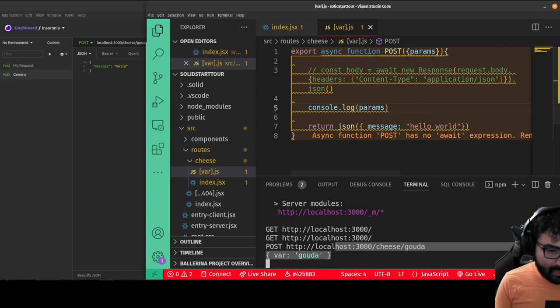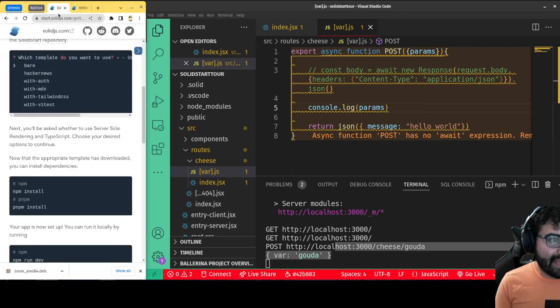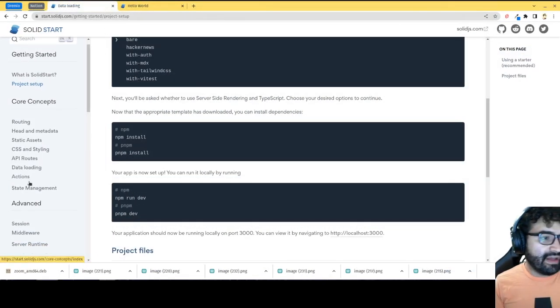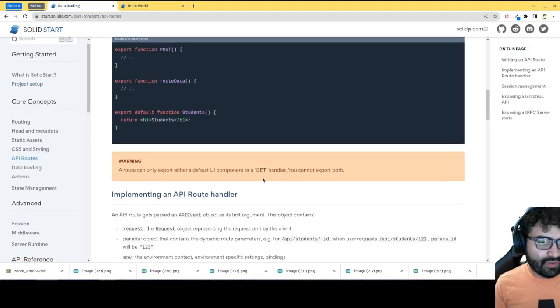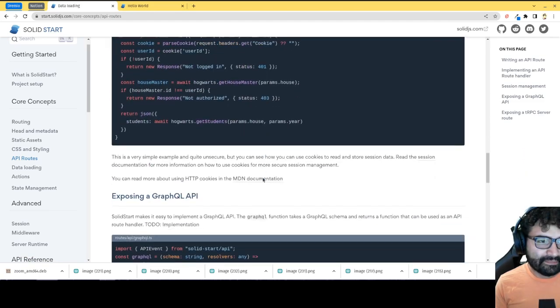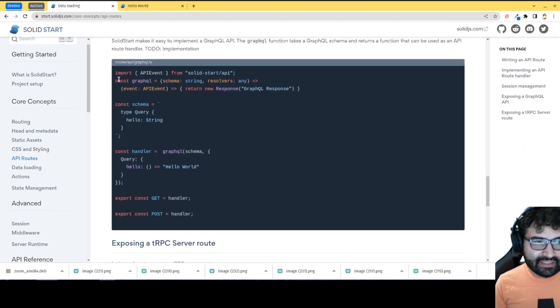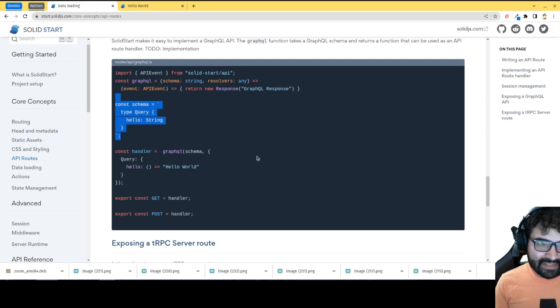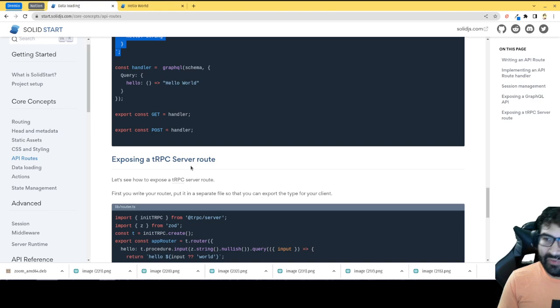But the really cool thing is that it's not just API routes. It's not like just your standard post, get API routes. You can do GraphQL. If you take a look over here at the documentation, you can actually define a GraphQL API straight from a file, like graphql.js, and just pass in a GraphQL schema. Pass in the schema, pass in your resolvers, and ta-da, you have a GraphQL API built right in.